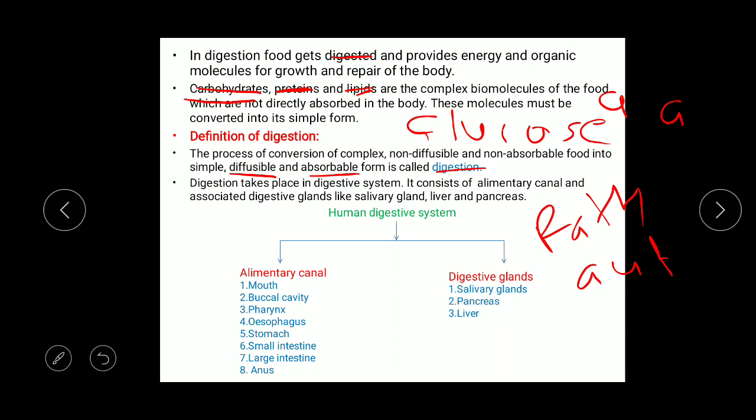Digestive system contains alimentary canal and associated digestive glands. Alimentary canal is a tubular structure of various diameter and it contains mouth, buccal cavity, pharynx, esophagus, stomach, small intestine, large intestine and anus. And digestive glands include salivary gland, pancreas, liver. So these are just names of parts which are present in the digestive system.